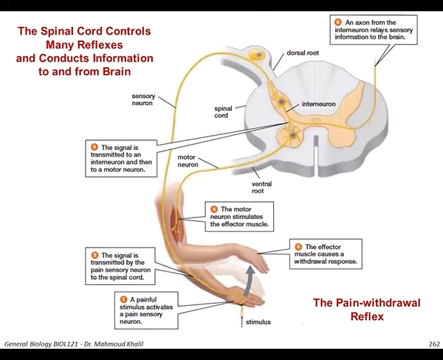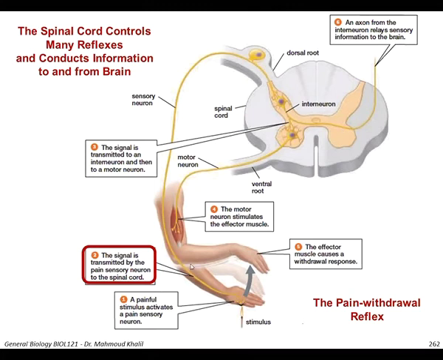So here you can see how a simple example like the reflex arc shows coordination between all types of neuron as a defense mechanism for any sudden changes to our external behavior. It starts with a painful stimulus that activates a pain sensory neuron in your hand. This signal is transmitted by the pain sensory neuron to the spinal cord in your vertebral column.